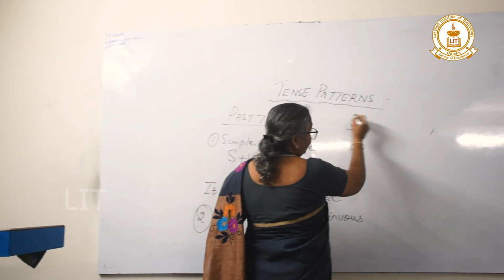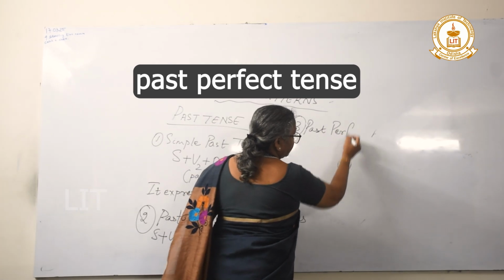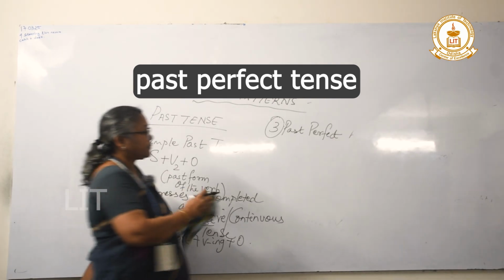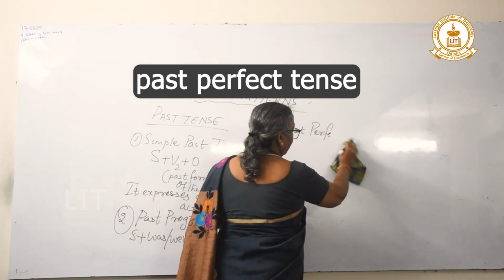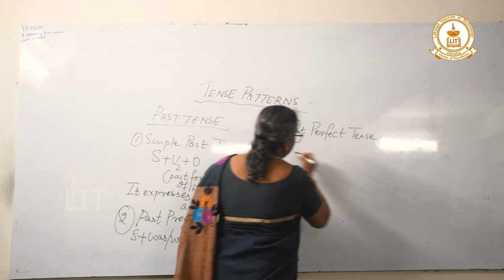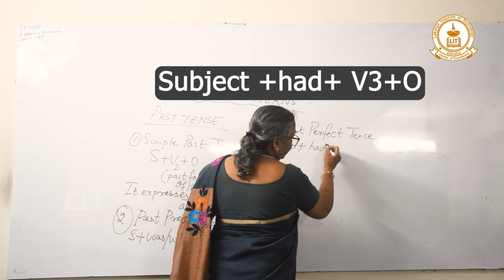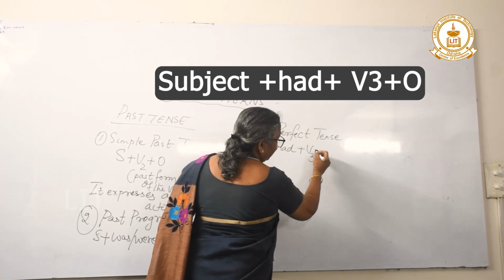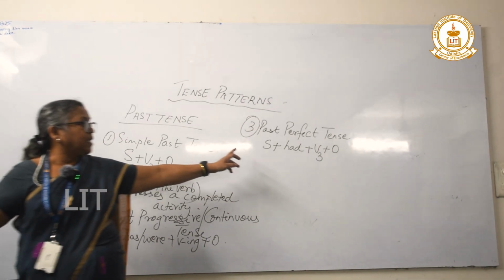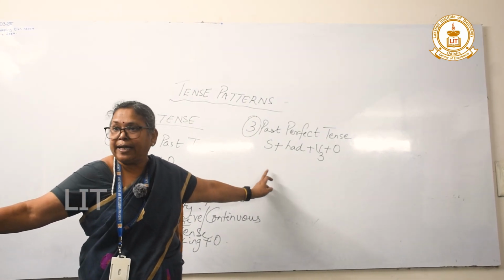Next we have past perfect. Past perfect tense. So the structure is subject, had, plus V3, plus object. So why is this tense important? Why are we reading this?